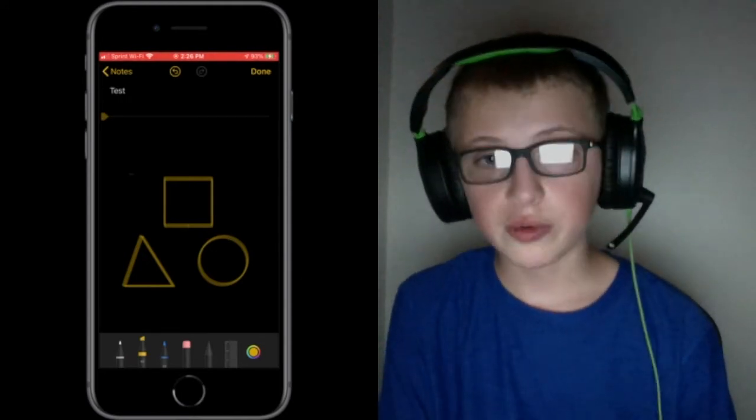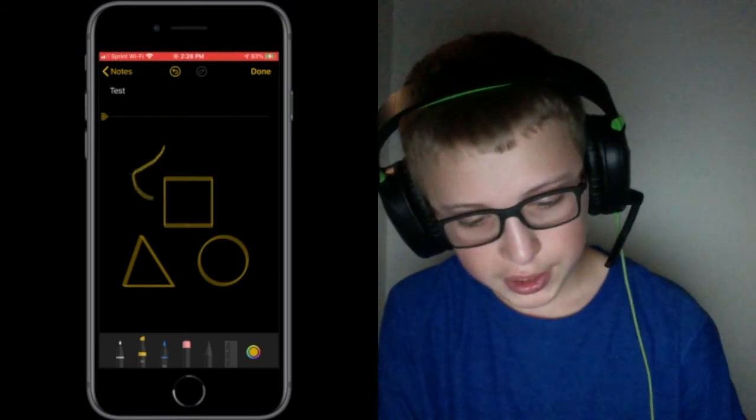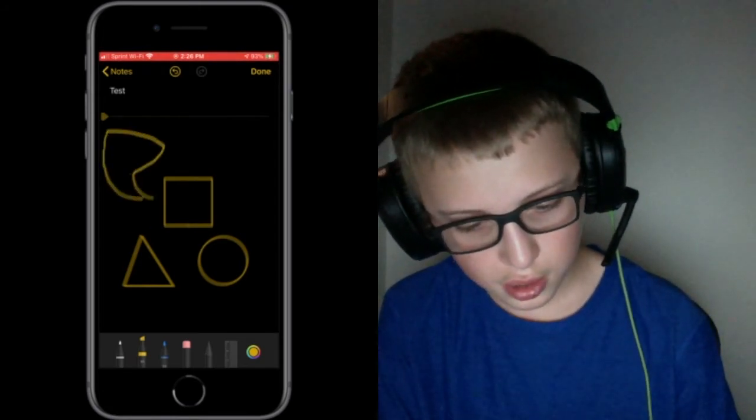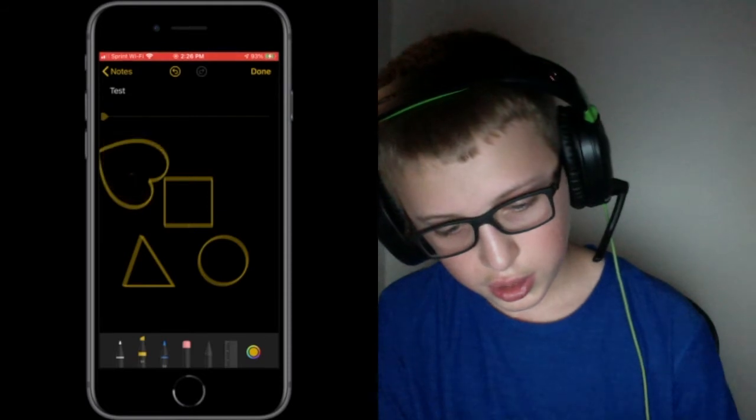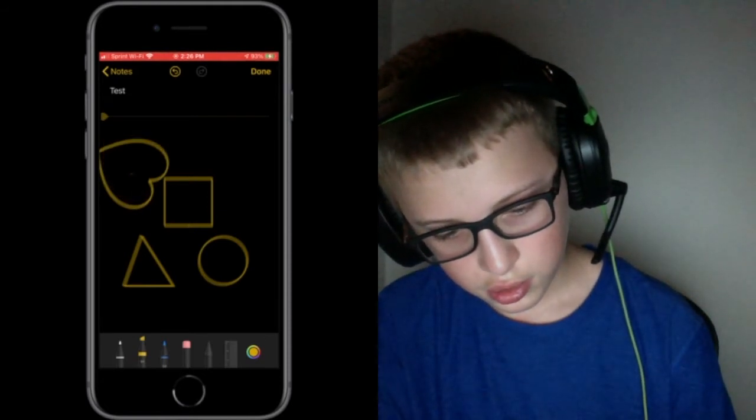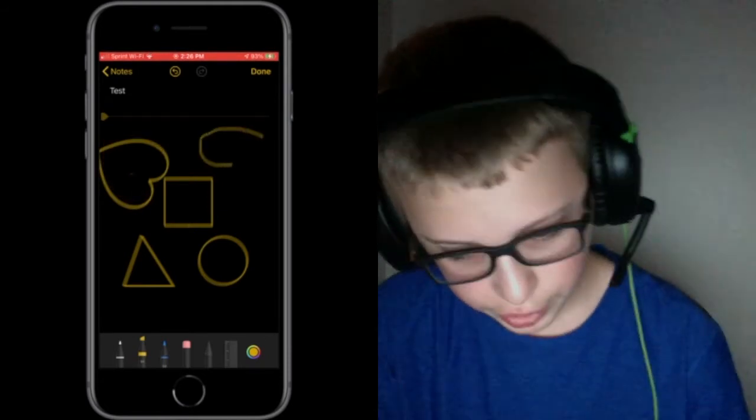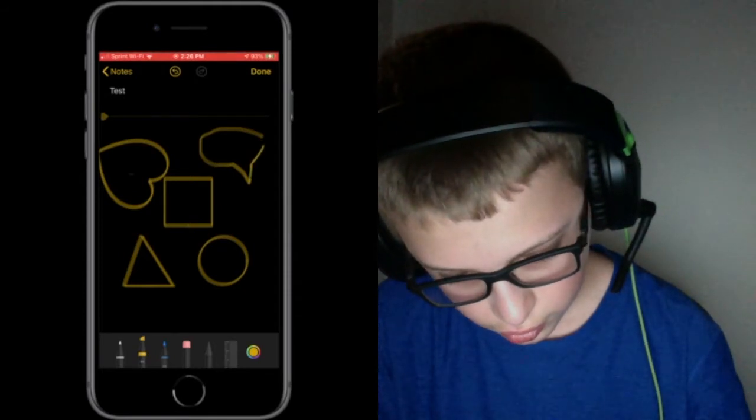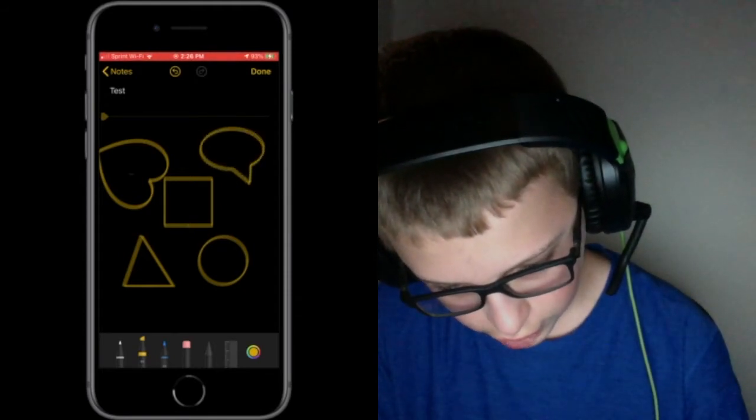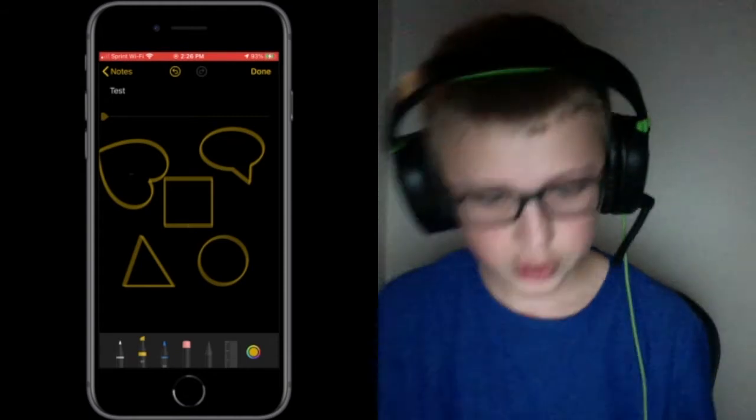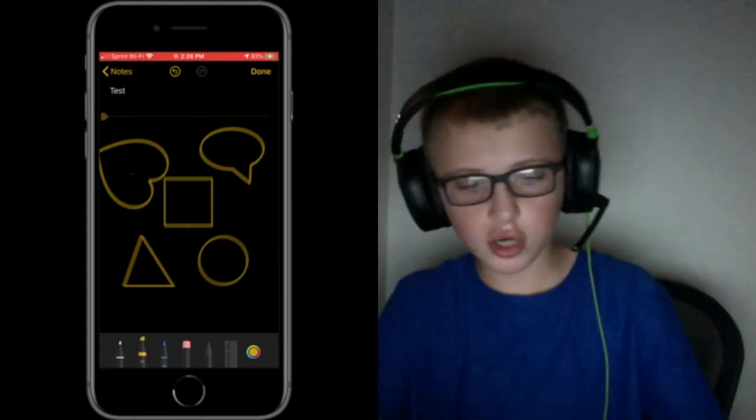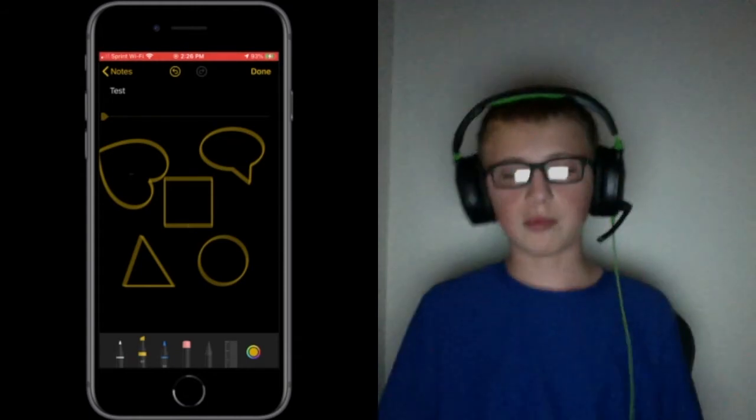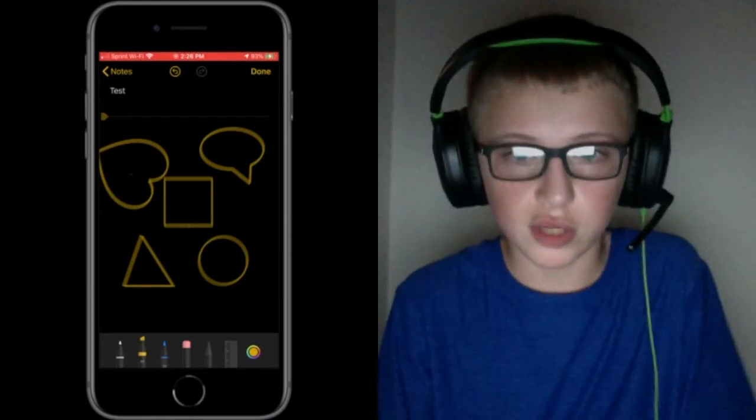I can even do it with the iMessages icon. So if I draw that like this, that is not what it was supposed to do. Let's try that again. I think I probably didn't draw that very good. There we go. You can hand draw all of these, and it automatically fixes them, makes them look nice. That is really cool.